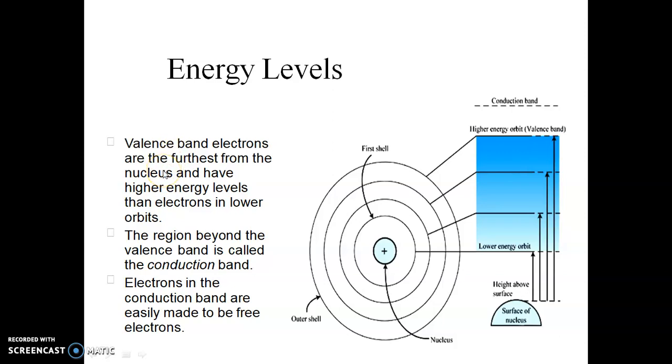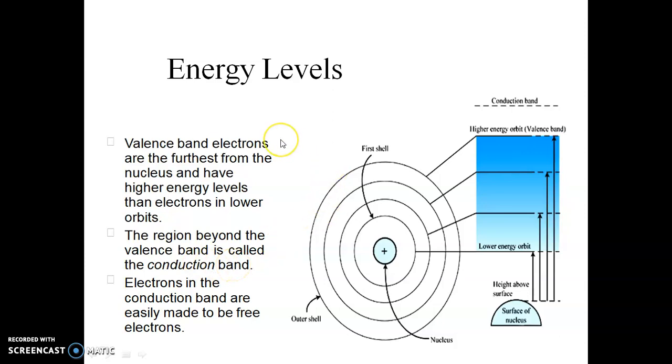These electrons are the furthermost from the nucleus and have a higher energy level than electrons in lower orbits. So this is the valence band. The region beyond the valence band is called the conduction band. An electron in the conduction band is called a free electron or conduction electron.